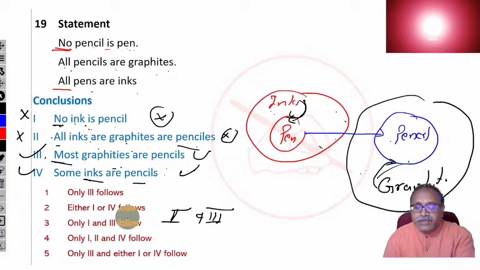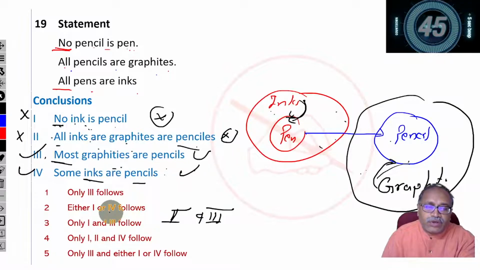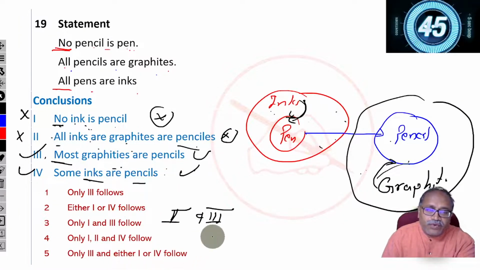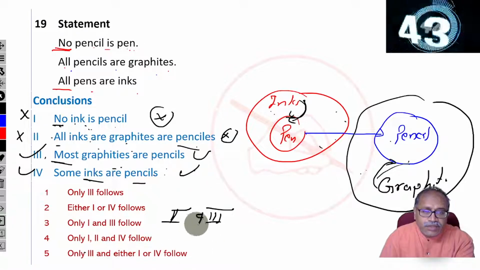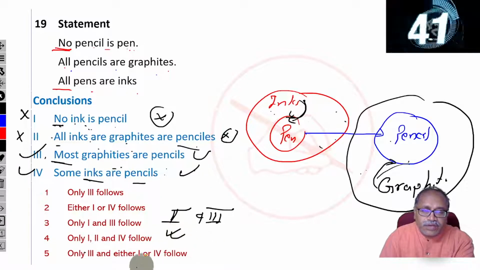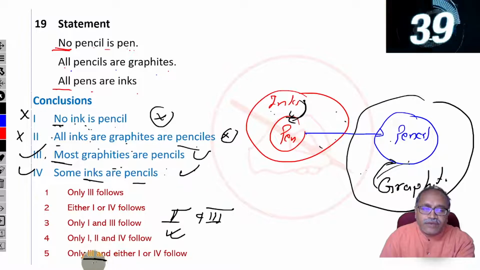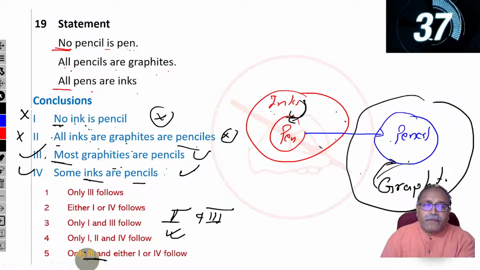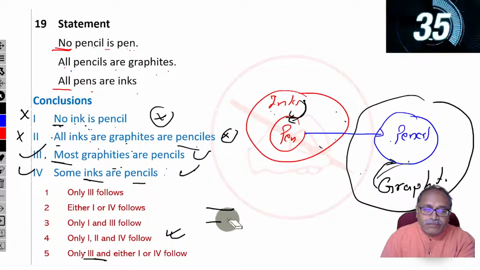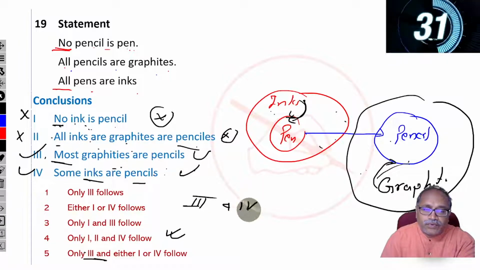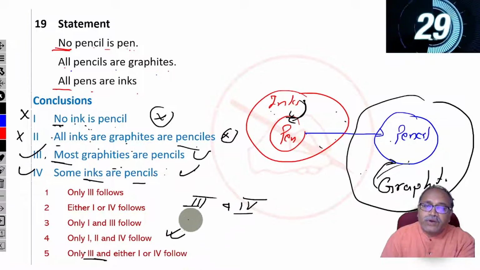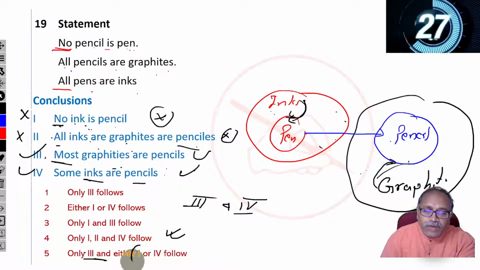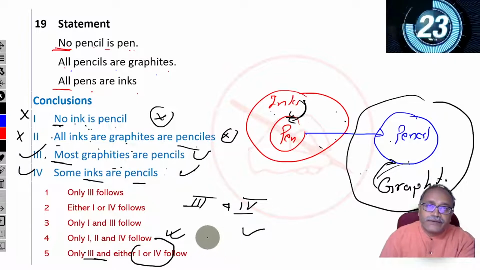Probably there is a mistake in the options. So we will ignore this option. 1 and 4, because 3 with 1 and 4. 2 is already right. So 2 is not there here. Okay. No, 3. My answer is 3 and 4. So we don't have the combination of option. And I will not go for either 1 or 4 because I already know the 4 is correct.